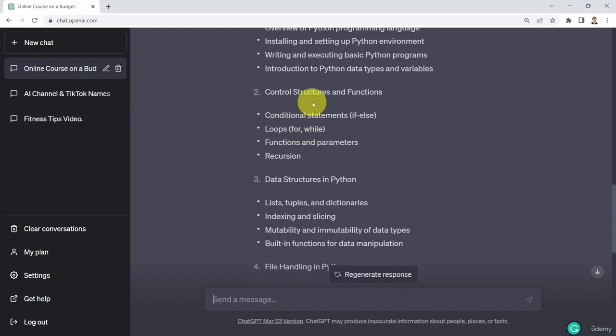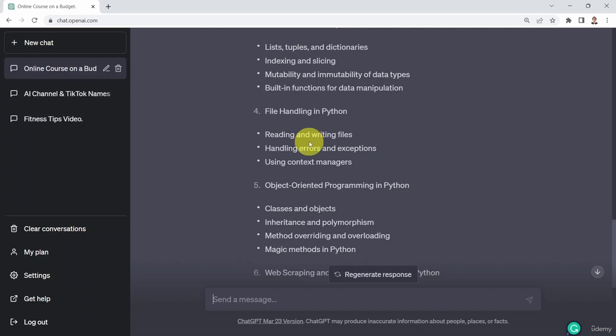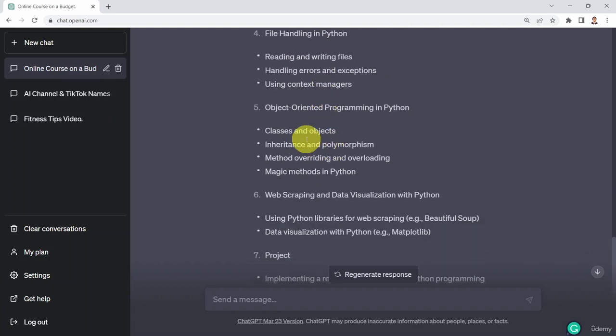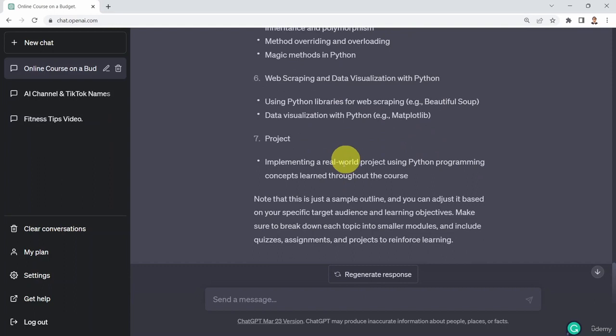Next, you need to cover control structures and functions, covering loops, functions, recursion, and conditional statements or if-else statements. And then you need to cover data structures in Python, such as lists, tuples, dictionaries, indexing and slicing, and then cover file handling, how to deal with files, object-oriented programming, web scraping and data visualization, covering libraries. Again, pretty powerful, it is giving you examples as well. And also concluding the course with a project, basically implementing a real-world project using Python programming concepts learned throughout the course. Okay, that's pretty good.